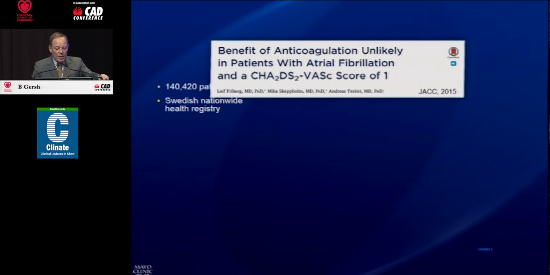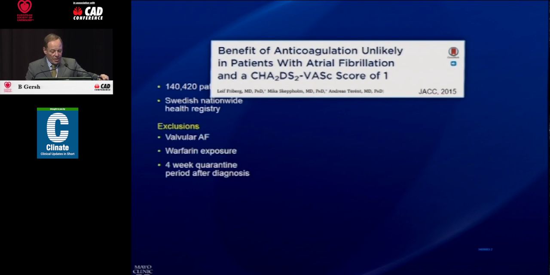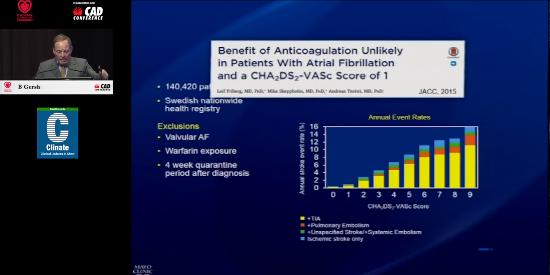This study from the Swedish National Registry is very different and a very important study because they excluded people with valvular disease. What they also did was, for the first time, Friberg looked, in yellow, at transient ischemic attacks, pulmonary embolism, and in blue is the incidence of ischemic stroke.